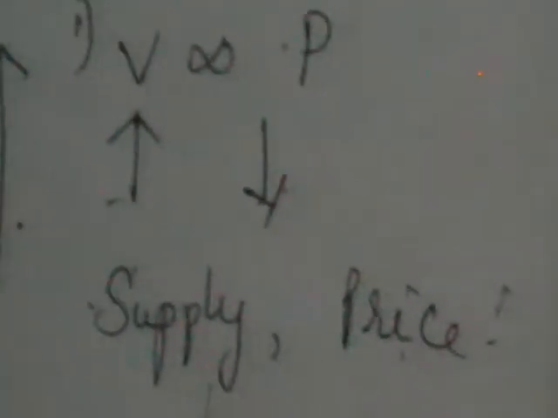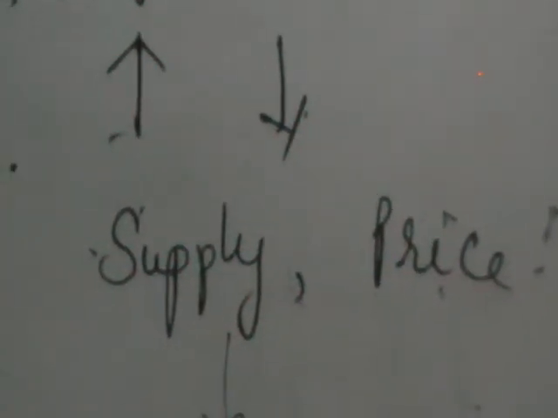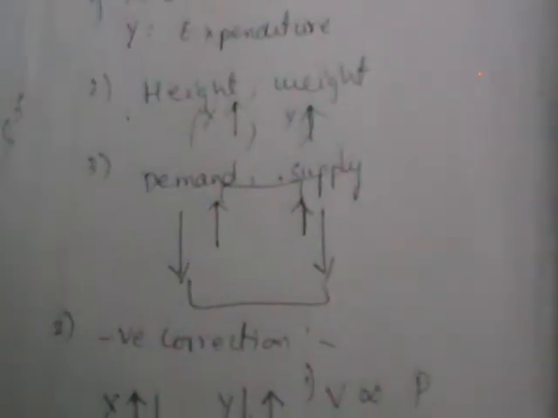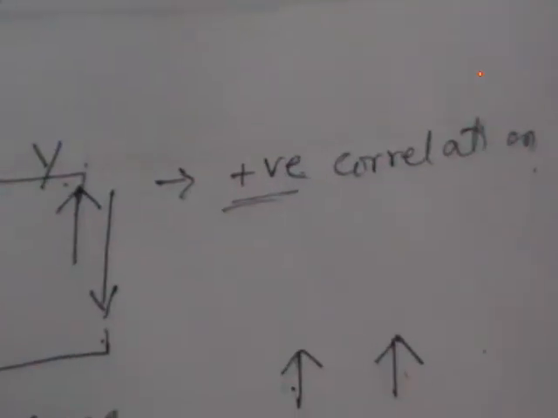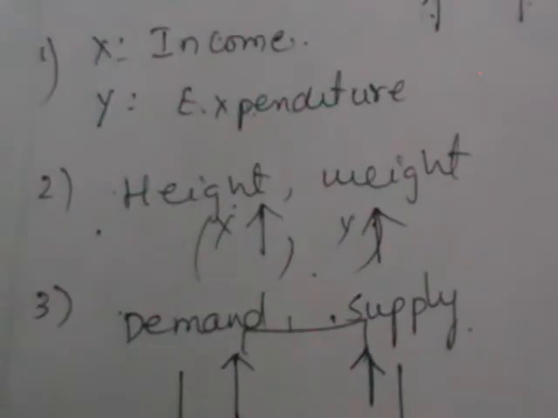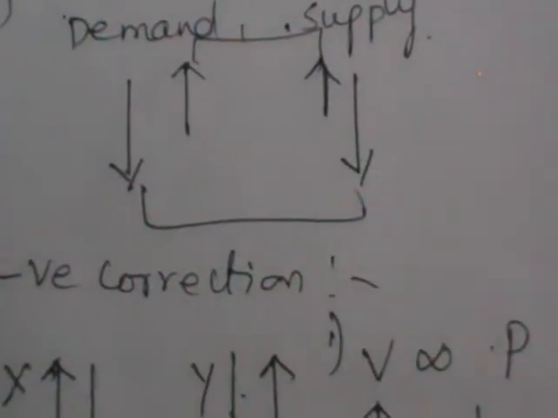What we have discussed is what correlation is and what the types of correlation are. Correlation is nothing but covariation. Covariation means the change in one variable is going to produce some change in the other variable. The covariation that exists between two interrelated variables of a bivariate distribution is called correlation. The best examples you can take are rainfall and yield, height and weight, supply and demand, supply and price. Once you have observed that the two variables are correlated, the next task is to find out how they are related and what is the degree of relationship between them.